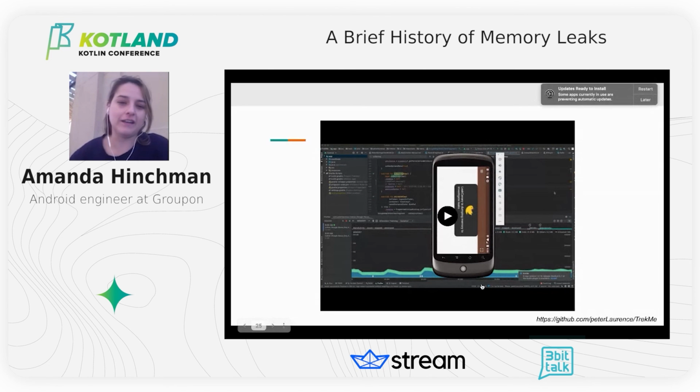If you haven't tried LeakCanary or profiling your app with Android Studio, I would totally recommend doing it. But I do have some wise words. If you were to try out LeakCanary, make sure that you and your team are ready for that conversation, because sometimes the more you dig, the more you find, and the more you want to dig.